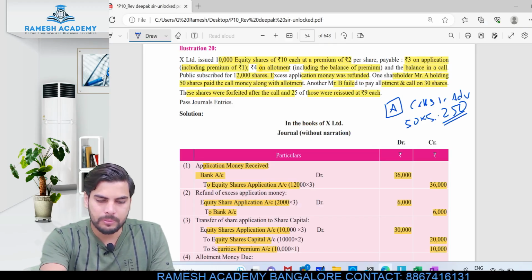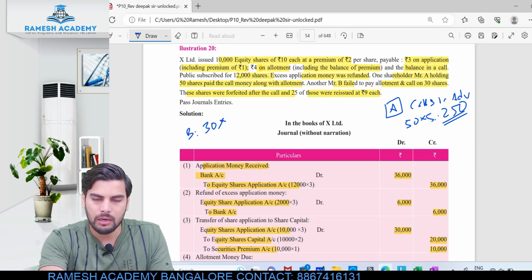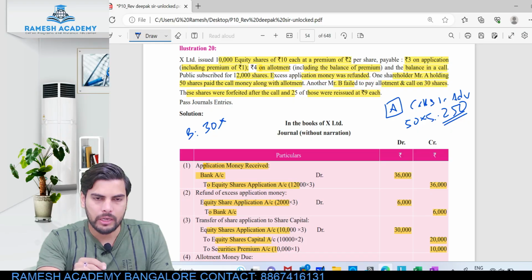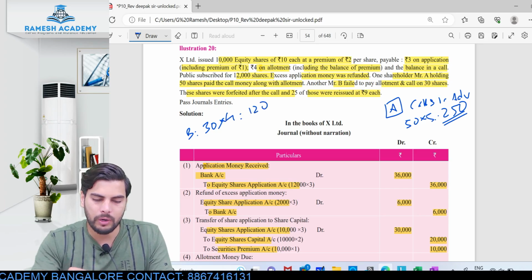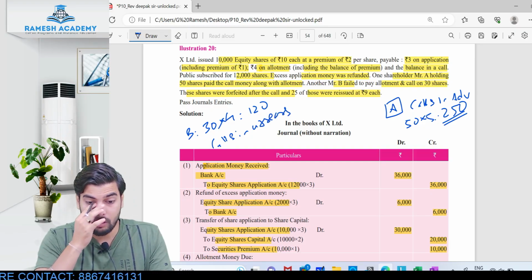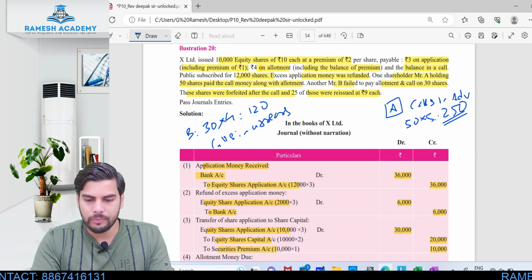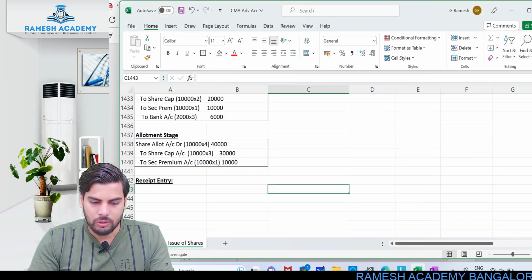Okay, so another person, Mr. B. Mr. B, who is holding how many shares? 30 shares. He did not pay this particular allotment money also. He did not pay this particular allotment money of 4. So this would be calls in arrears. This 120 rupees will be what? This would be calls in arrears. Clear? So later he did not pay this particular first call also, of 5 rupees. So that would be another calls in arrears. Now that we are passing the entry only pertaining to allotment, we'll just be concerned only till here. Okay, so look at this.